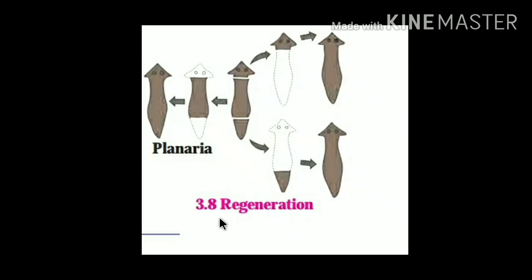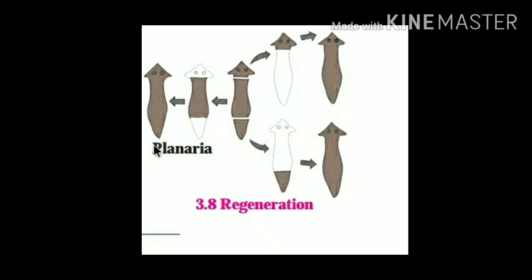Second method is regeneration. Regeneration is an asexual reproduction in multicellular organisms. You may know that wall lizards break up and discard some part of the tail in an emergency. The discarded part is regenerated after a period. This is an example of limited regeneration.